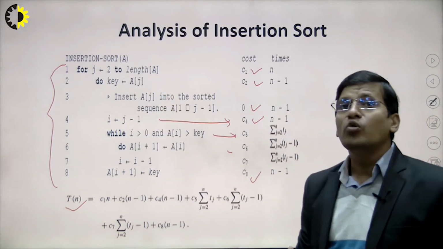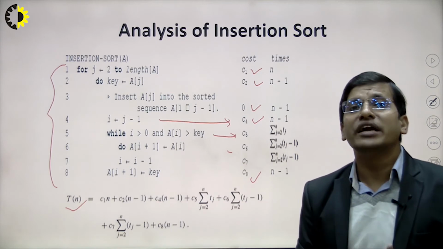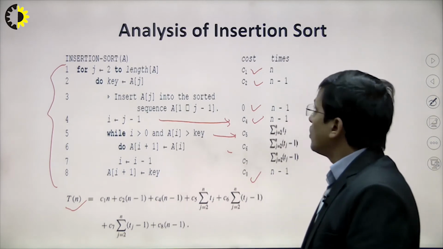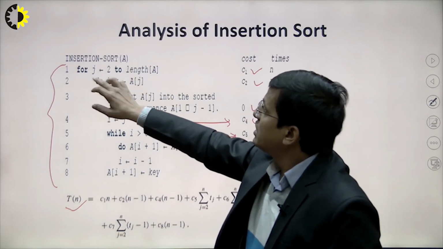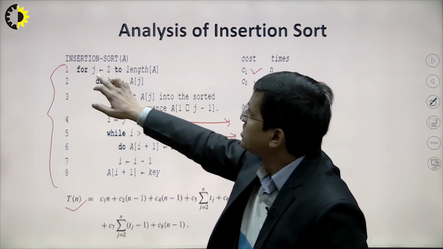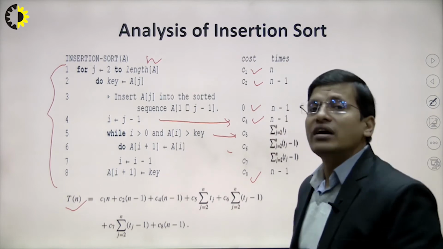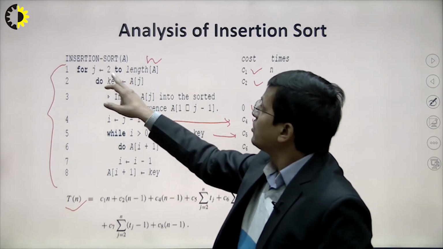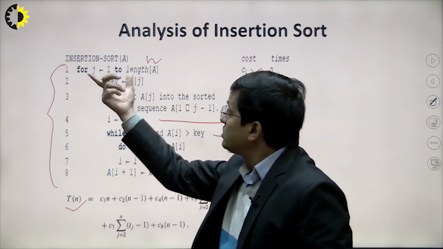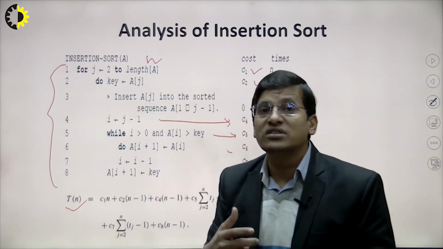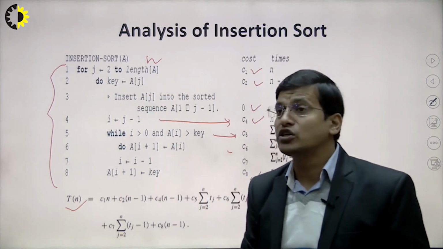Now we see how many times each statement is executing. As we can see here, the for loop starts from 2 to n, where n is the total length of the array. So now we have started from 2 to n. How many times is this statement executing?